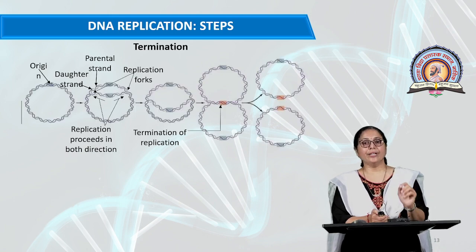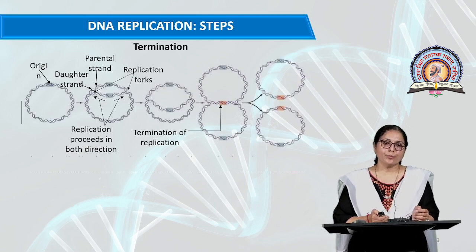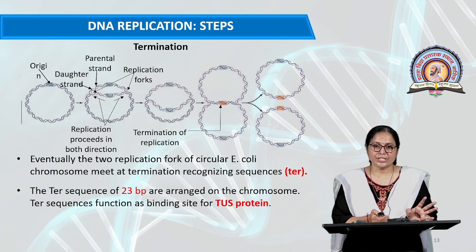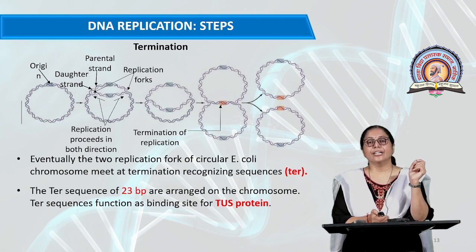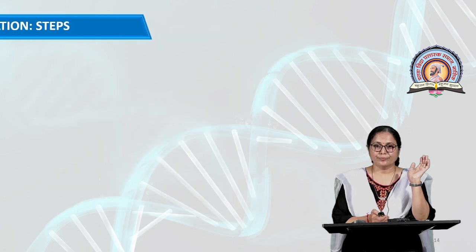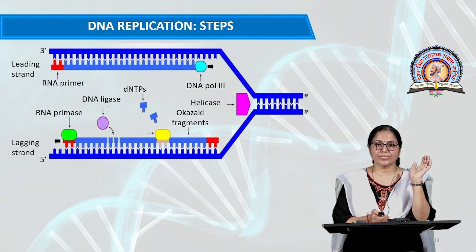Now the termination. In the termination process, there is a signal, also called the termination signal. This signal contains 23 base pairs, and this TER signal helps the binding of the TUS protein. The TUS protein is the terminating protein, and that's why replication terminates here. So the two daughter strands are separated.